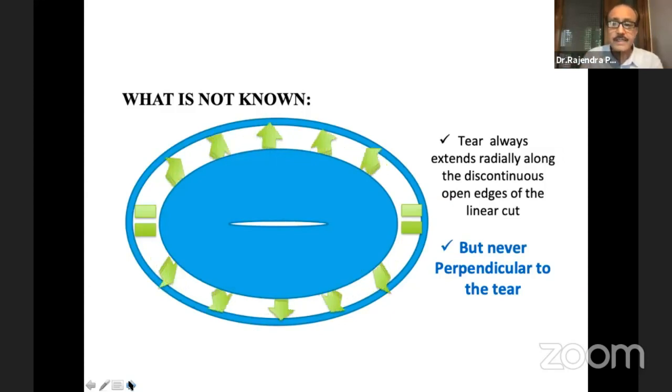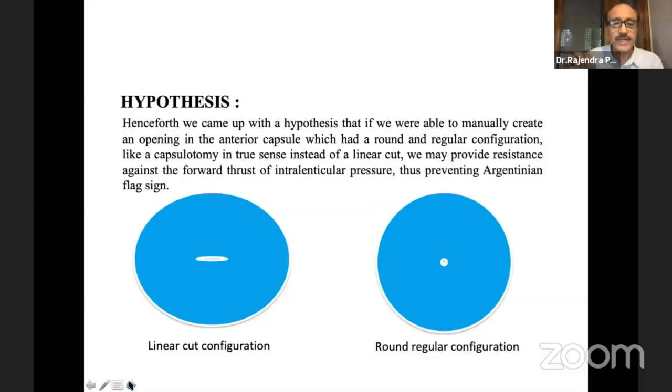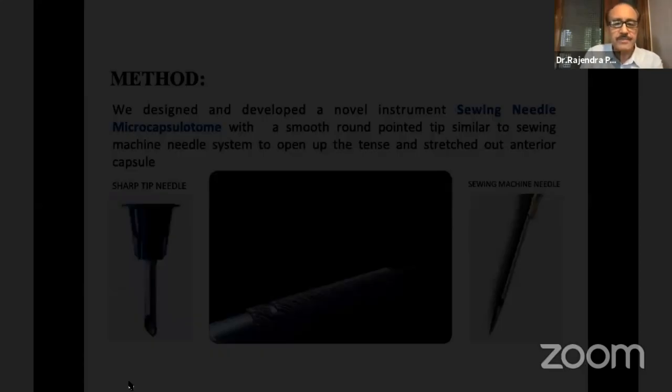We also found that the tear always extended radially along the discontinuous open edges of the linear cut. It never extended perpendicular to the tear. So henceforth, we came up with a hypothesis that if we were able to manually create an opening in the anterior capsule, which had a round and regular configuration, like a capsulotomy in 2 cents instead of a linear cut, we may provide resistance against the forward thrust of the interlenticular pressure, thus preventing Argentinian flag sign. The purpose of this study is to describe an efficient new technique, sieving needle microcapsulotomy, to avert Argentinian flag sign during capsular access in patients with intumescent pearly white mature cataract.